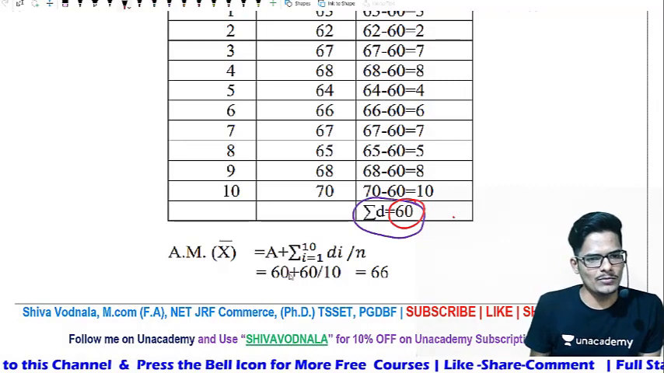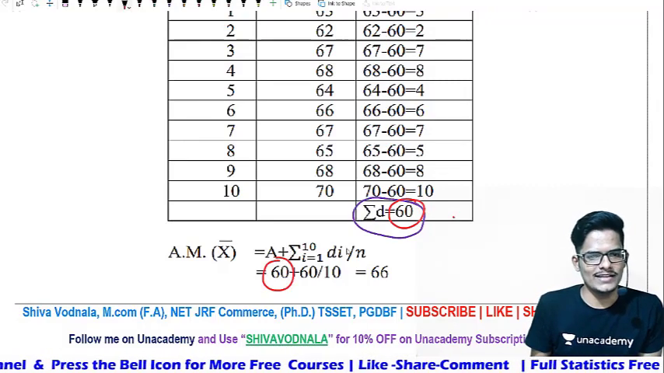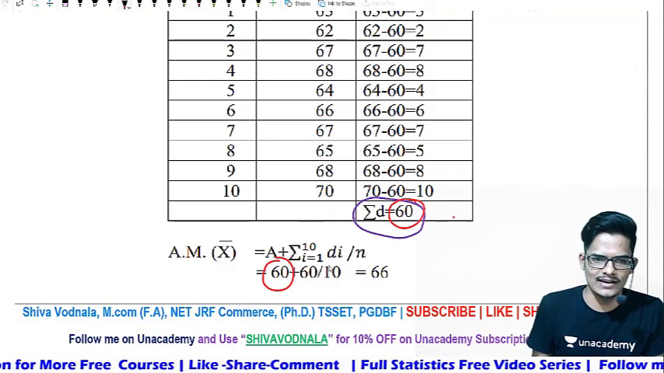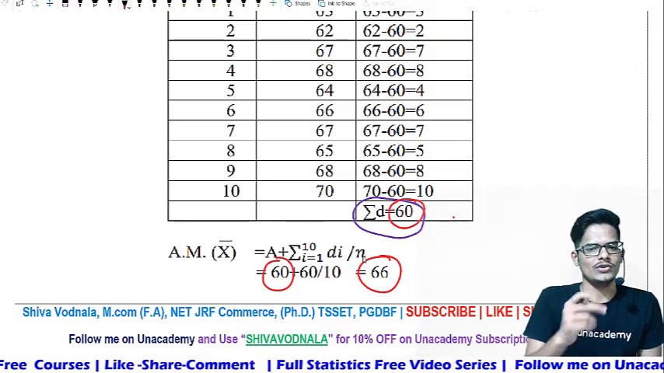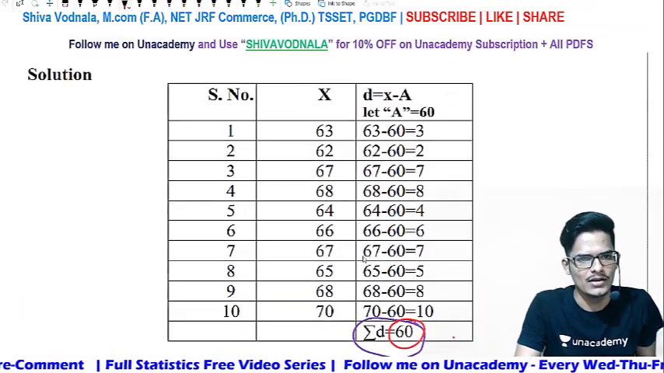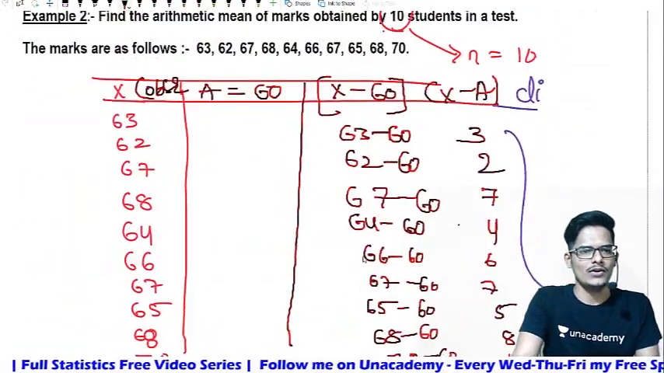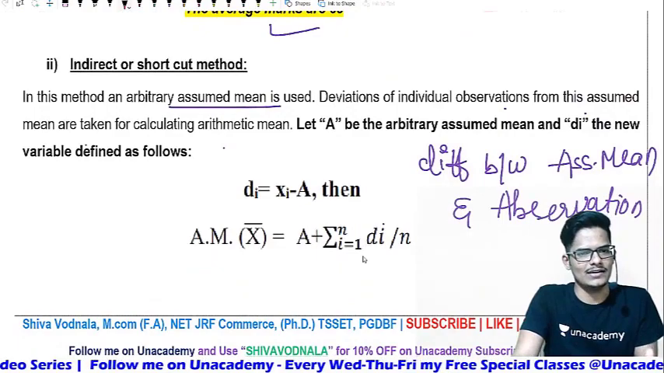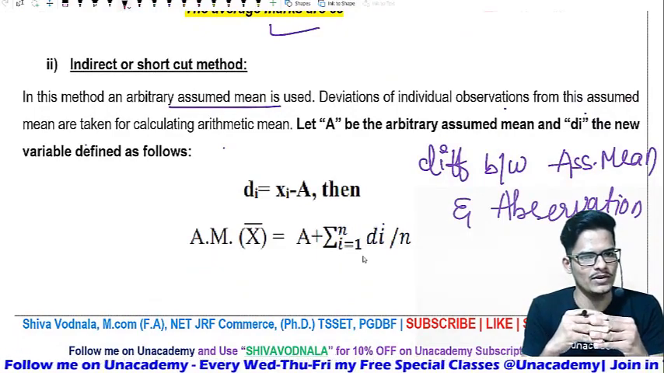If you apply the formula, what is the assumed mean? 60. What is the summation of di that you got? 60, divided by the number of observations, 10. So the final outcome will be 66 as the arithmetic mean. I hope you got the number clearly. I hope you understood the indirect method of the arithmetic mean also. Right? Indirect method, where an assumed mean is used.